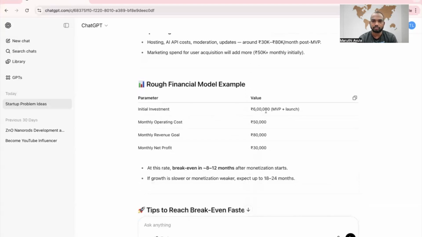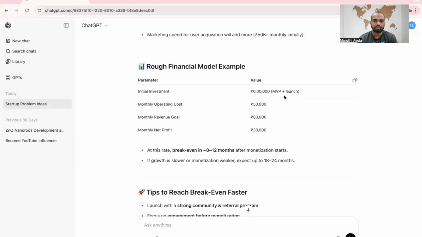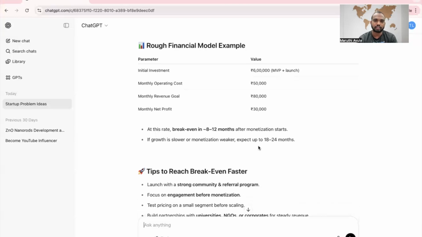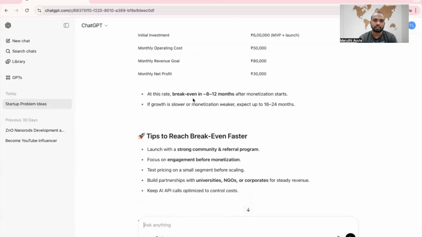So initial investment around 6 lakhs, MVP plus launch. Monthly operating cost 50,000. Monthly revenue goal 80,000. Monthly net profit 30,000. At this rate, break even 8 to 12 months after monetization starts. If growth is slower, monetization 18 to 24 months.